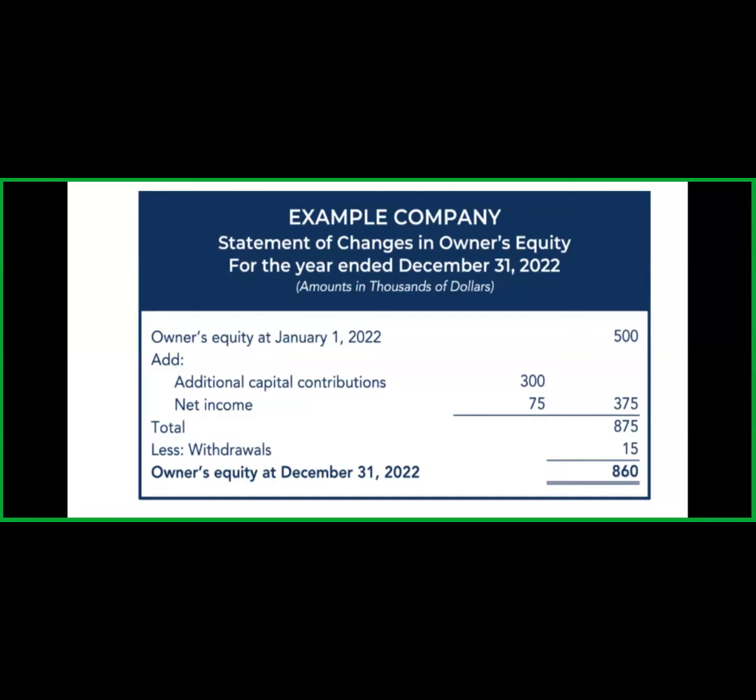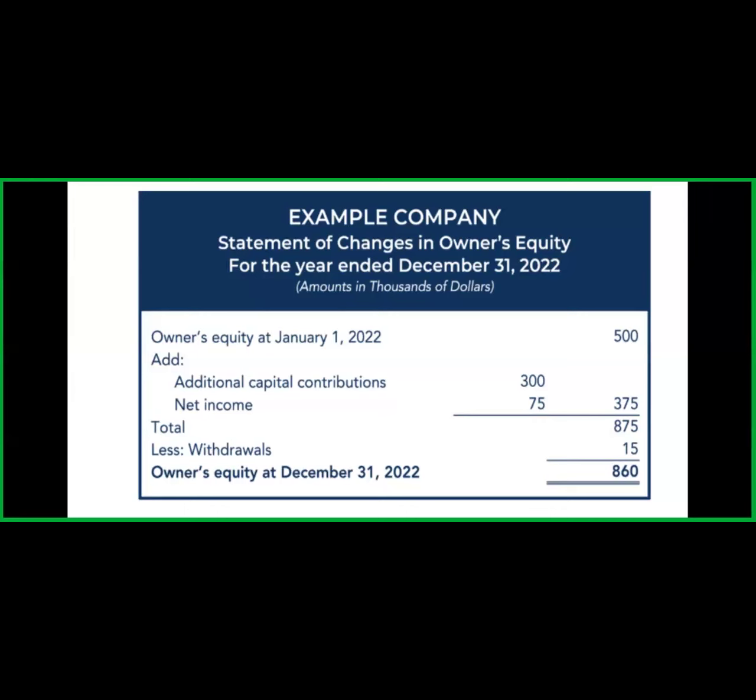Okay, so his additional capital contribution is 300, his net income is 75. So that shows we can say his increase in equity. So his net income is 375 and he already invested the 500 amount, so now the total is 875. Now let's withdraw. He withdraws the $1,500 from the organization for his personal expenses.